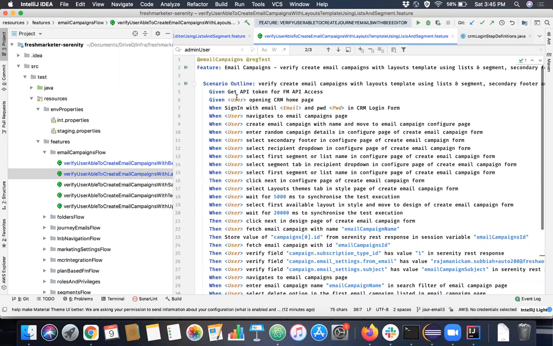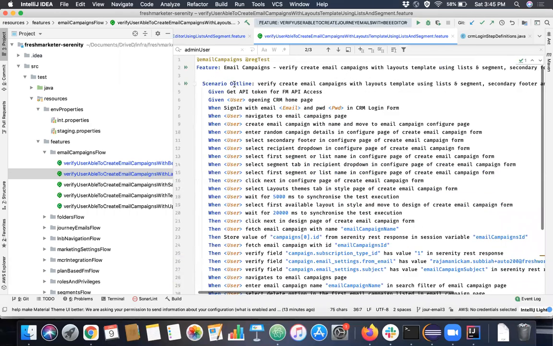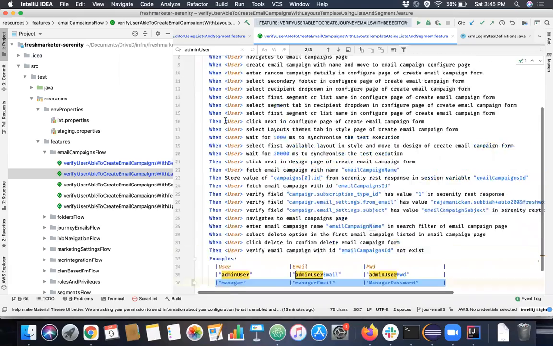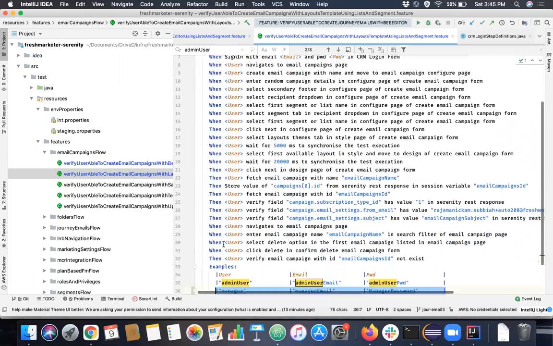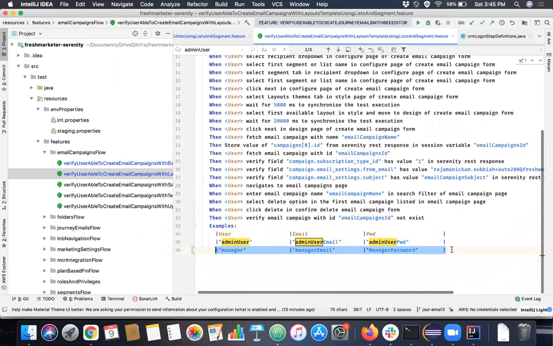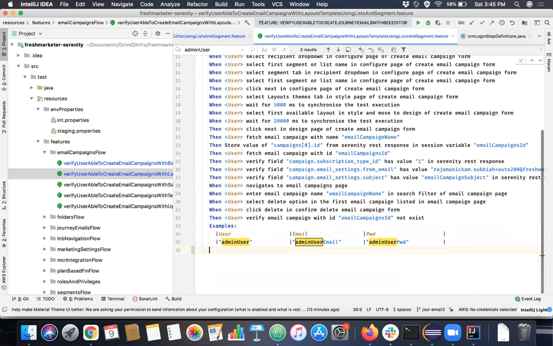So this is the way you run the test for different test data. You can achieve this in Cucumber through this way, by using the scenario outline keyword. So what are given, when, then actually in Cucumber? We'll just delete this. What are given, when and then actually?